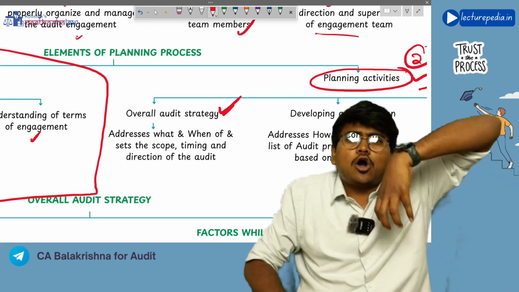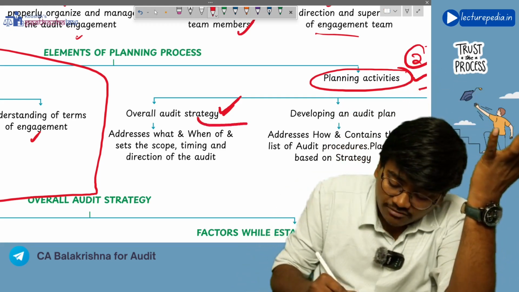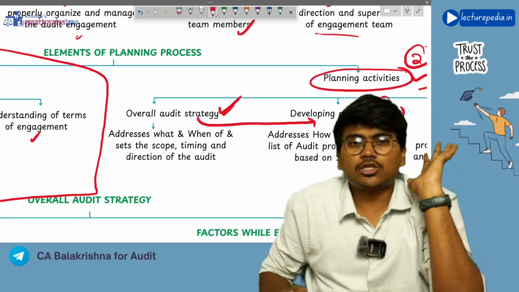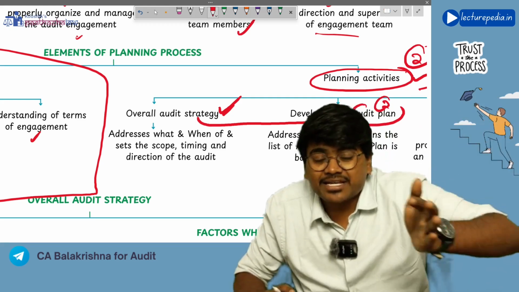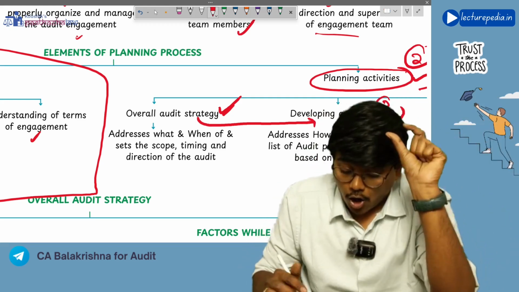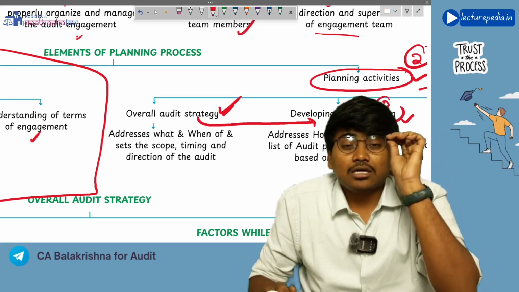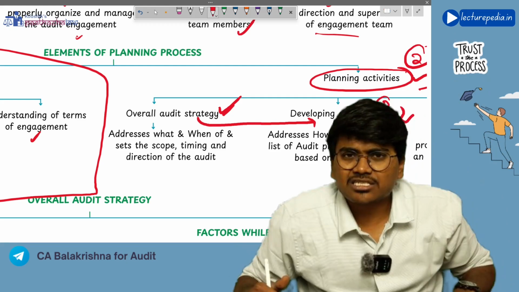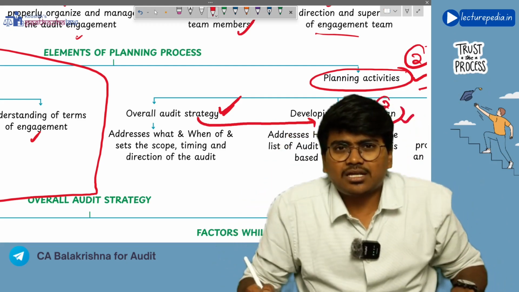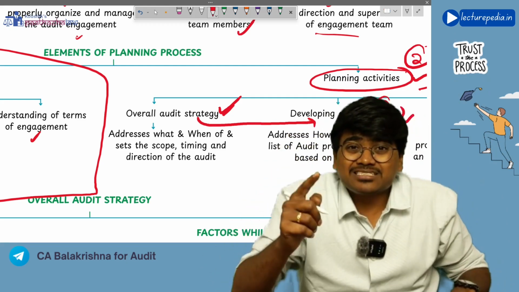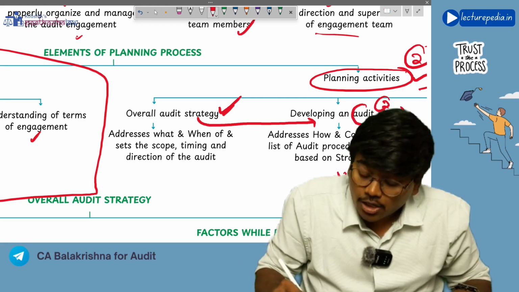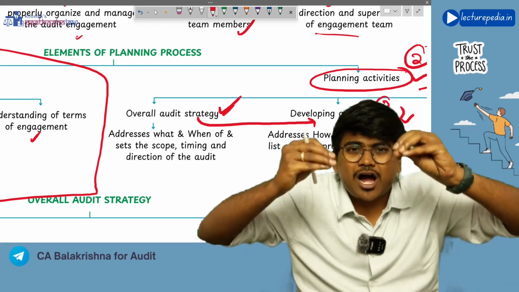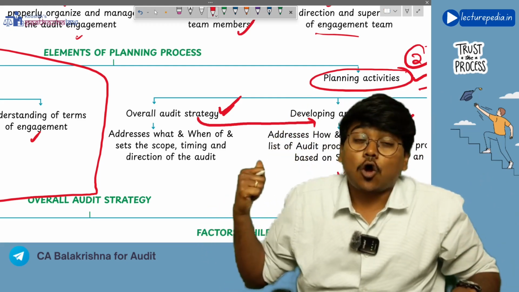Now, based on the overall audit strategy, the auditor will prepare the audit plan. This is the second document that the auditor will prepare as part of planning activities. This audit plan, the second document, is very much detailed when compared to the overall audit strategy, and this audit plan will answer how to do the audit, what procedures have to be performed. So the question of how will be answered by the audit plan.